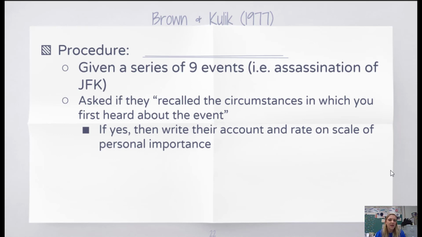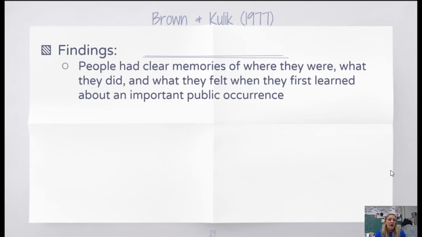In each of these scenarios, participants were asked if they recalled the circumstances in which they first heard about the events. If they could say yes, then they were asked to write their account and rate on a scale of 1 to 5 the importance of this event to that person. What Brown and Kulik found is that people had very clear memories of where they were, what they were doing, and what they were feeling when they learned about these important public events.